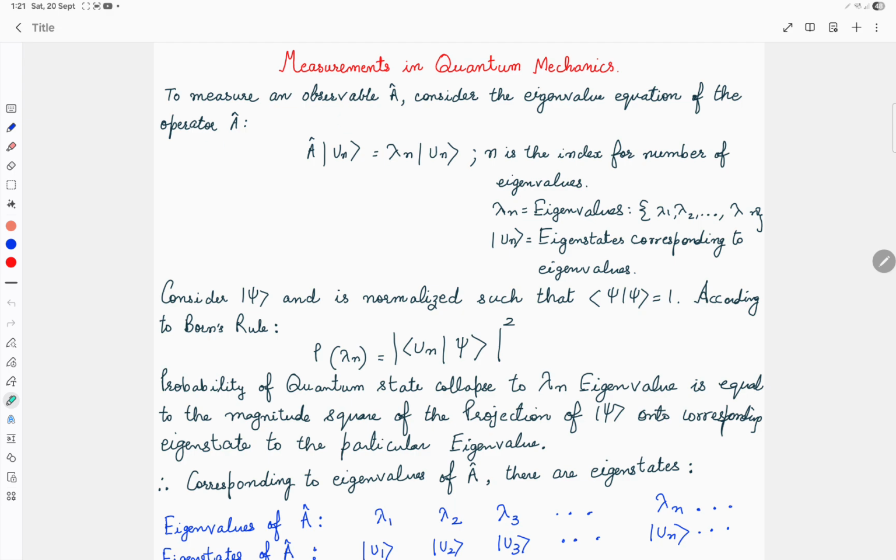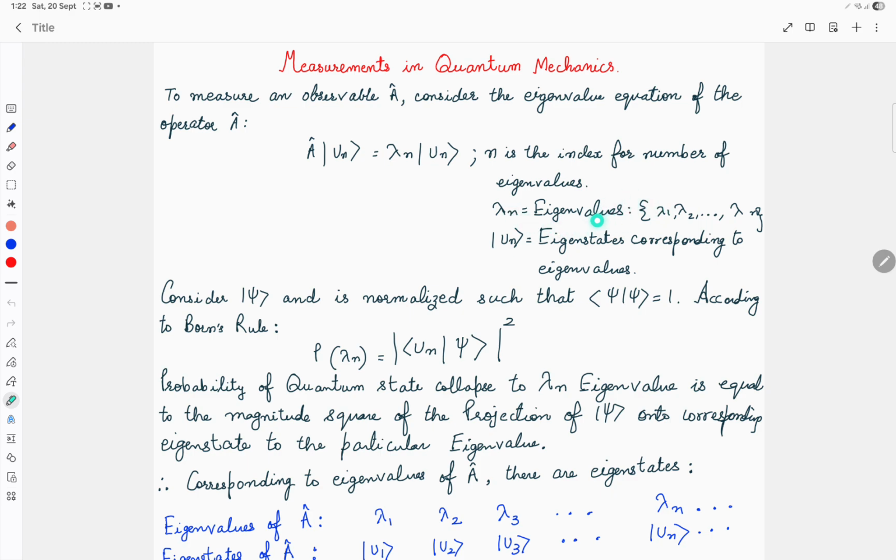So what you see here are two terms, one is operator and the other is observable. An operator is an observable when you can measure the operator. Since we are doing the measurements, I'm talking about the observable A. Lambda n are the eigenvalues of this operator A, because the observable A basically is a matrix only, so it will have its eigenvalues.